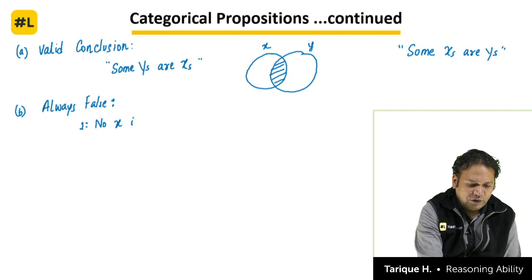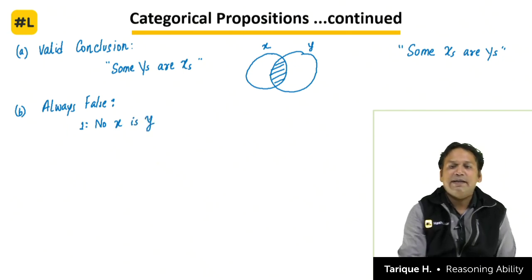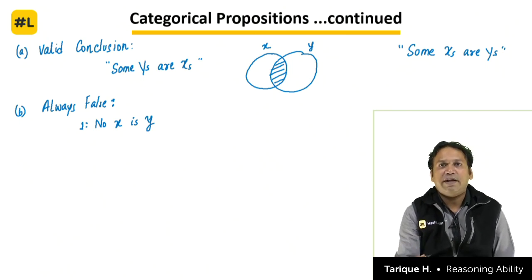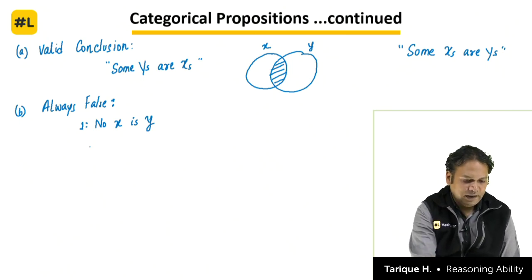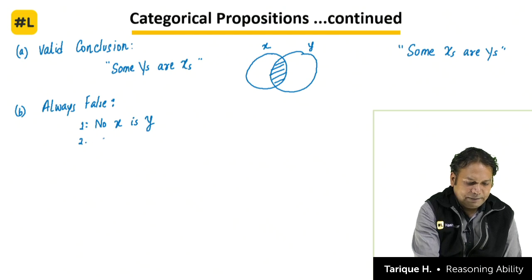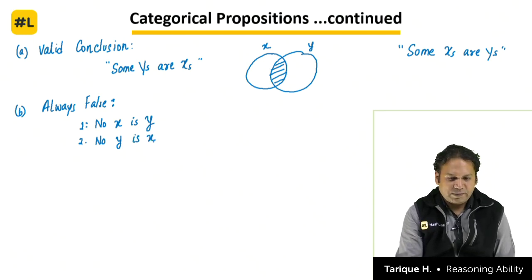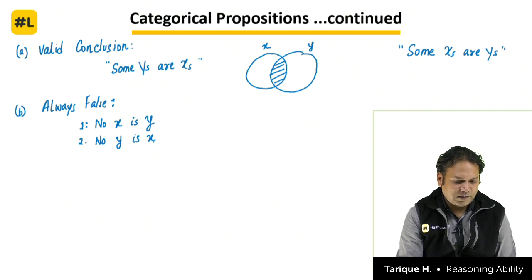This will clearly be false. Why will it clearly be false? Because we have already been told some x's are y's. How can you say that no x is y? Similarly, the second statement which will definitely be false is that no y is x. No x is y, no y is x. That's definitely clearly false.